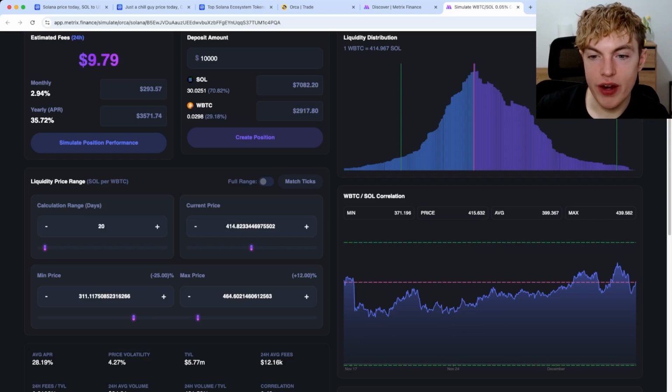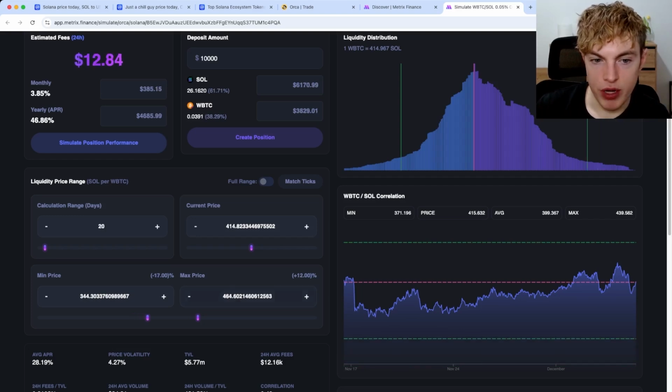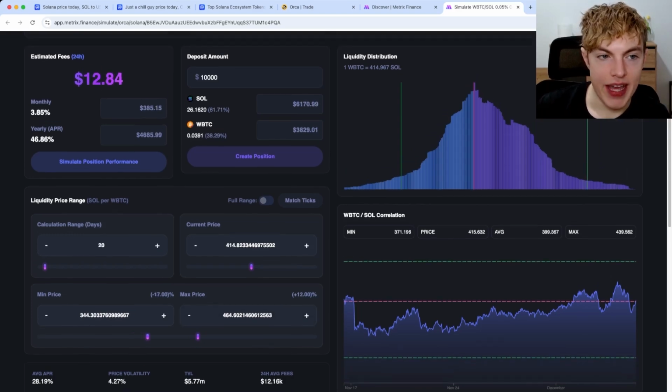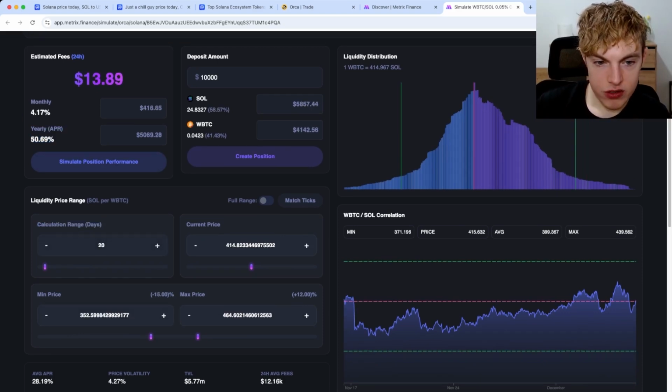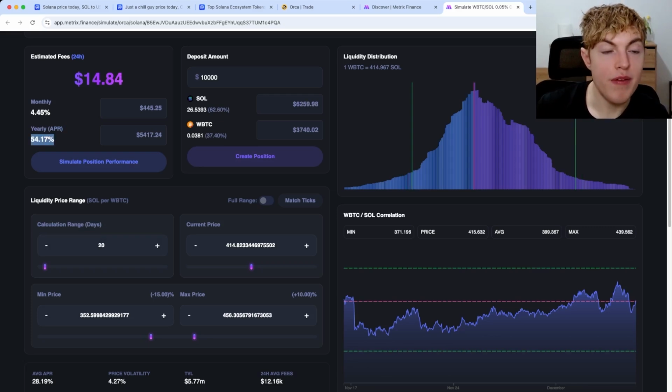So here we could go ahead and find our range. Again, I'm going to keep it pretty wide. With this range, we'd be estimated to get almost 47% APR based on the past 20 days of data. And if I were to go a bit tighter, just a bit, we could get it to about 54% yearly APR. So with a $10,000 deposit amount, that's estimated to get over $5,000 a year in fees.